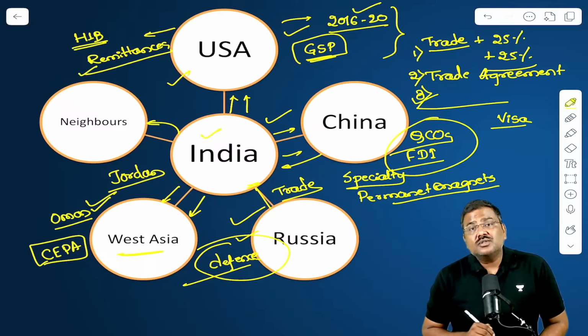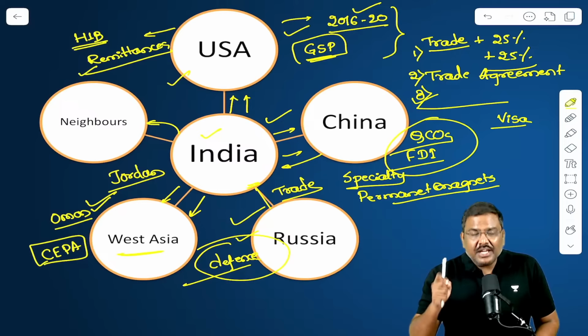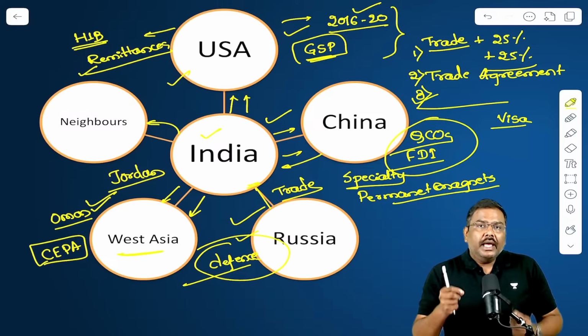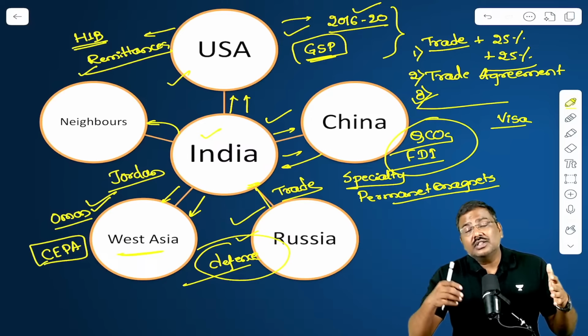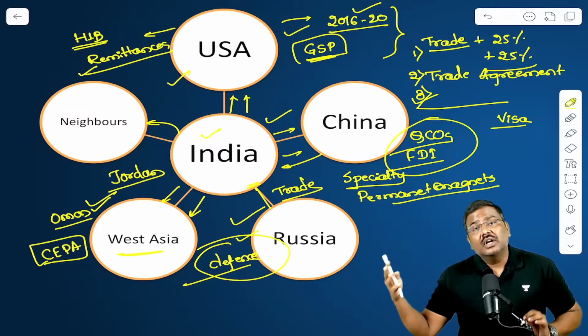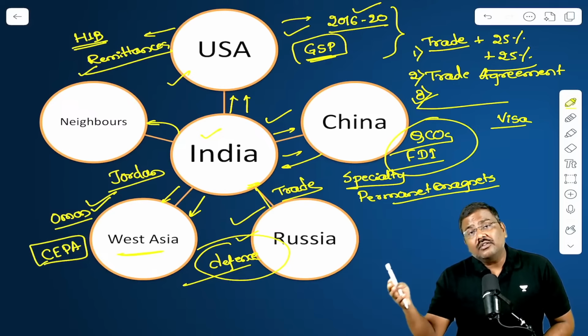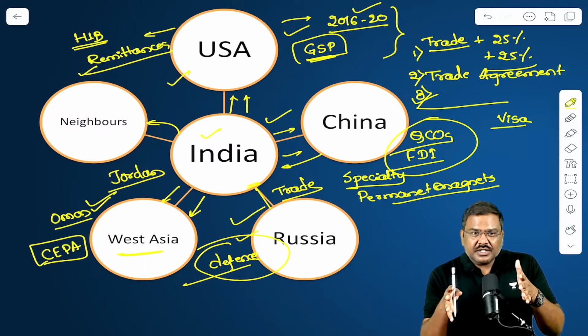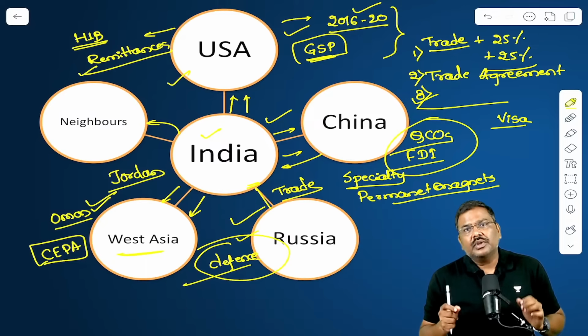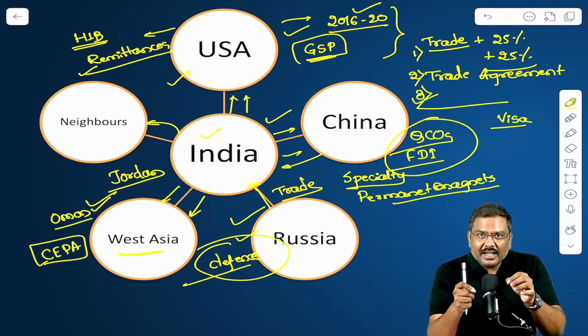Now, India and the neighbors in the Asian region. If you see, among the neighboring countries, on one side we have Pakistan, on the other side we have Nepal, Bhutan, and Bangladesh. In the context of relations of India with these neighboring countries, with Pakistan as well as Bangladesh, the relations have soured. Relations have taken a bad turn.